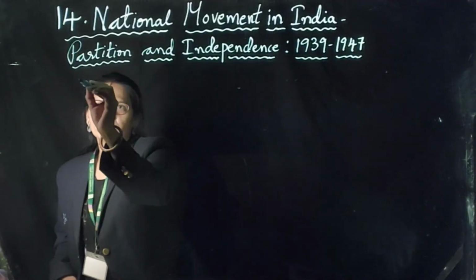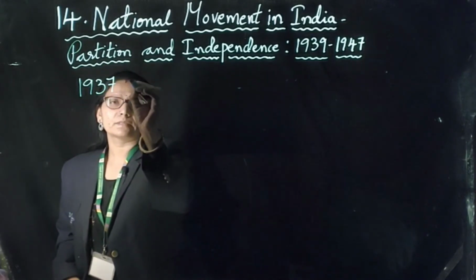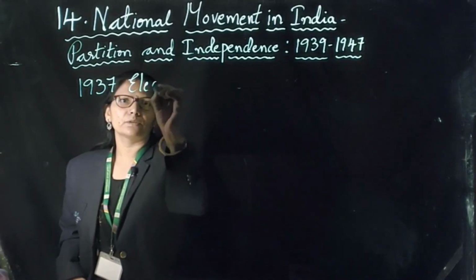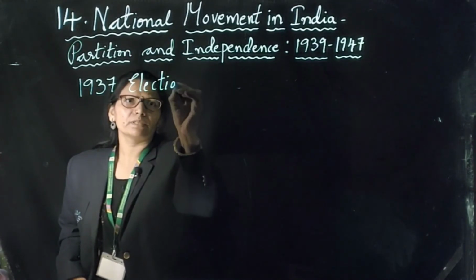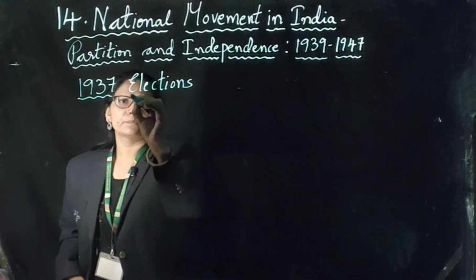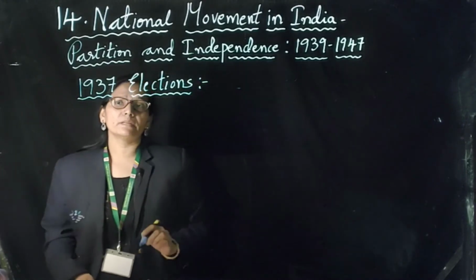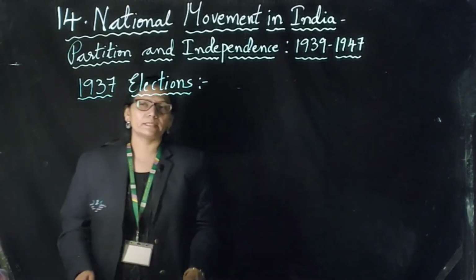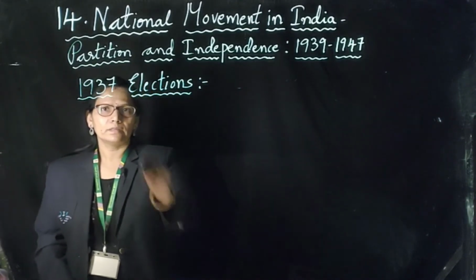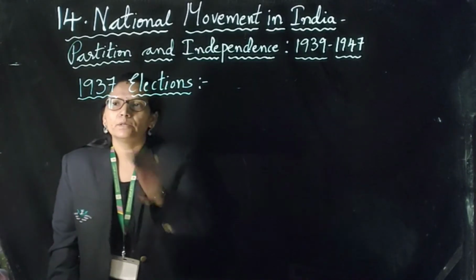Now we will talk about the 1937 elections. Which elections are we going to talk about? The elections which were conducted in India during 1937. How did we get this right to conduct elections in our country? According to the 1935 Act, we got the right to rule ourselves. Elections were held in the provinces.